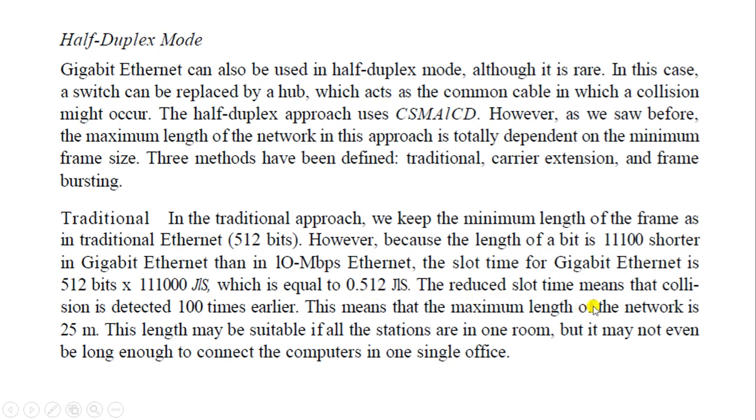The reduced slot time means that collisions are detected 100 times earlier. This means that the maximum length of the network is 25 meters. This length may be suitable for all the stations in one room, but it may not even be long enough to connect the computers in one single office.